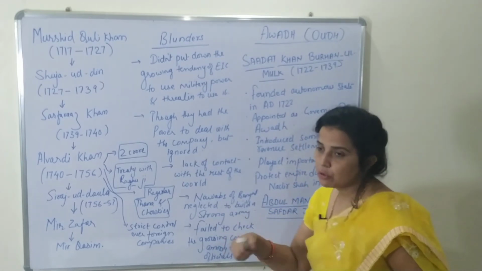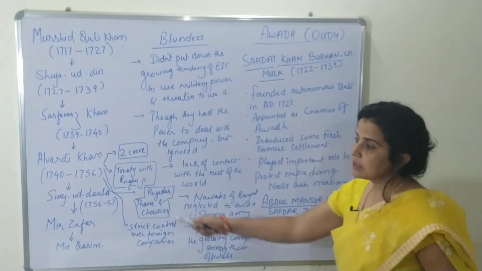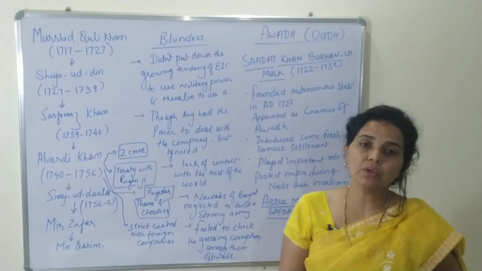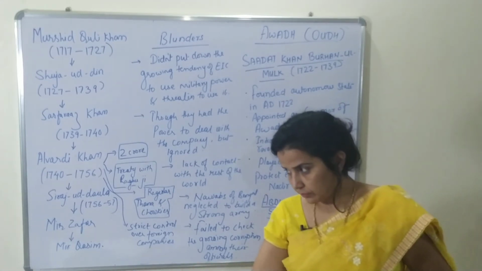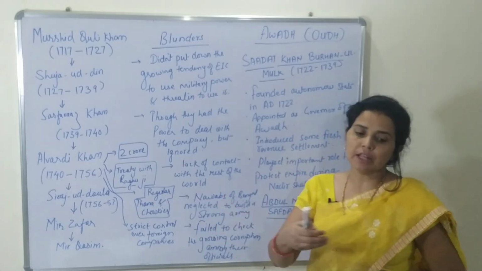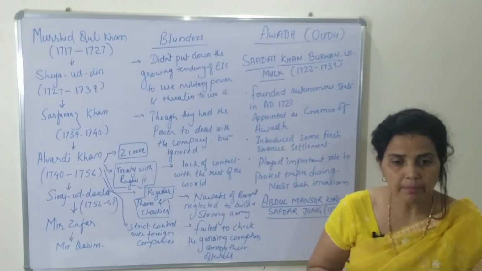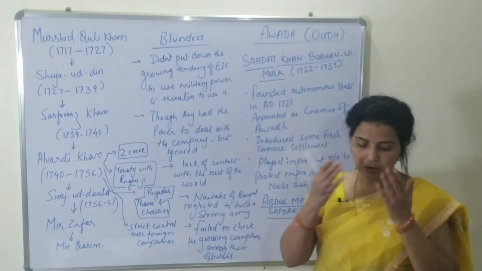They were not able to check the growing corruption among their officials, because the East India Company was misusing their dastak, misusing their privileges. These officials used to take some bribe, and in return they used to just close their eyes.